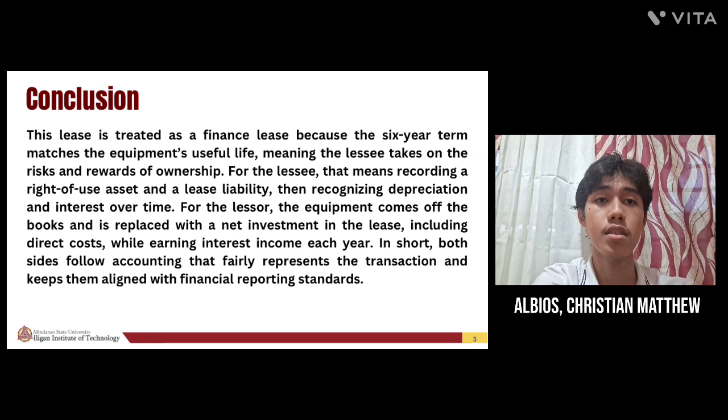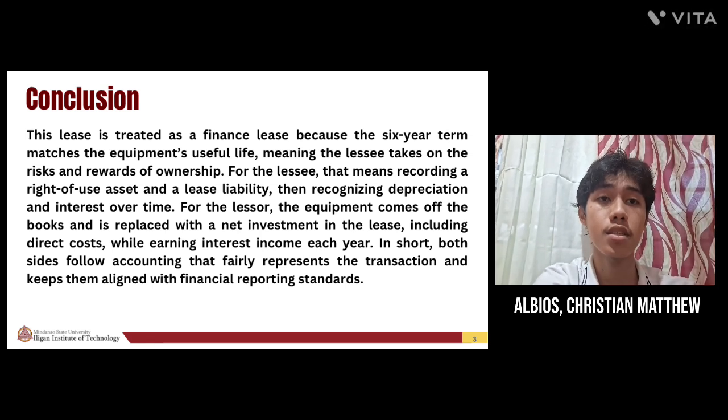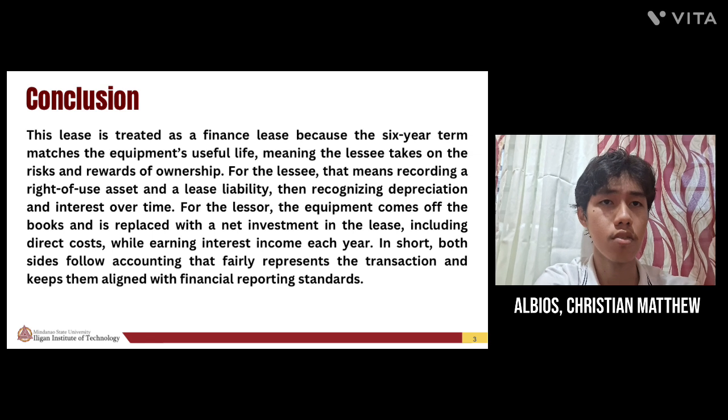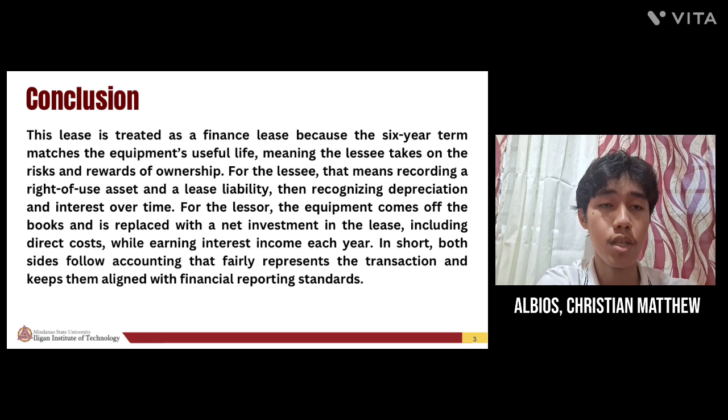In conclusion, the lease is treated as a finance lease because the 6-year term matches the equipment's useful life. This means that the lessee takes on all the risks and rewards of ownership. For the lessee, that means recording a right of use asset and a lease liability, then recognizing depreciation and interest over time. For the lessor, the equipment comes off the books and is replaced with a net investment in the lease, including direct costs, while earning interest income each year. In short, both sides follow accounting that fairly represents the transaction and keeps them aligned with the financial reporting standards.